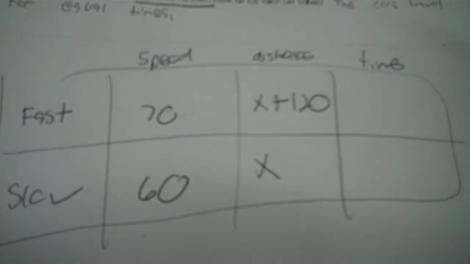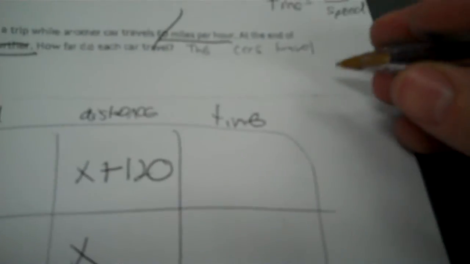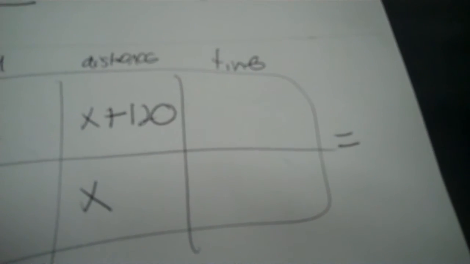So these are both unknowns. But what I get to do with the amount further is I get to add 120 to the fast one. Then you can cross that out. Now the time, again, I only know that the times are equal. They stop at the same time. But I know time can be expressed as distance divided by speed.